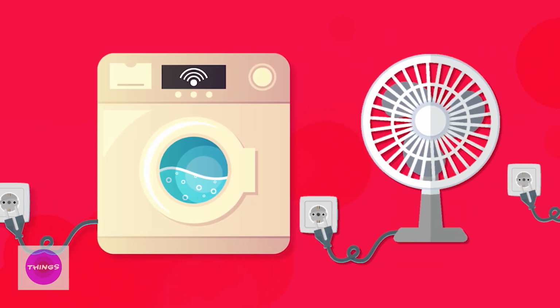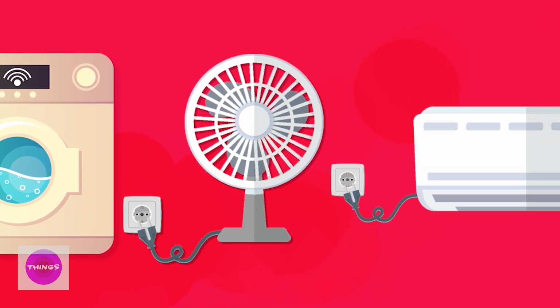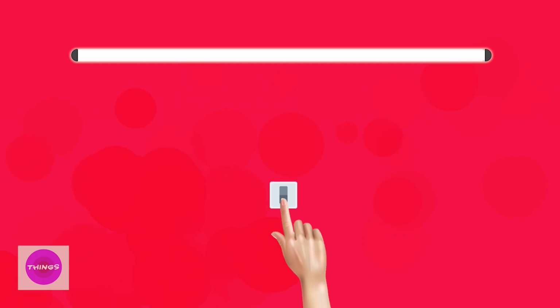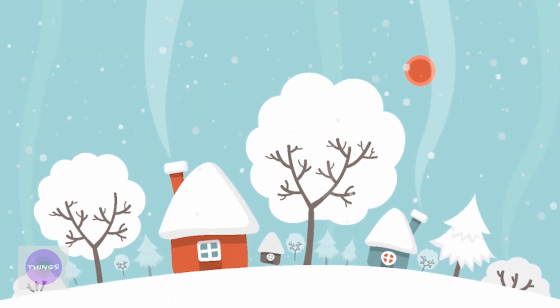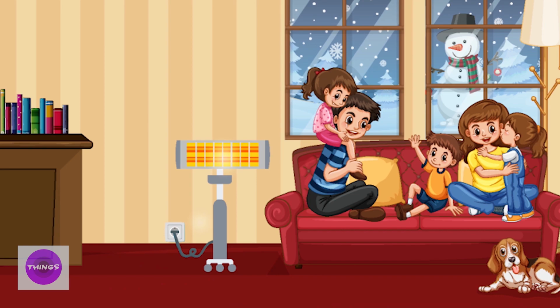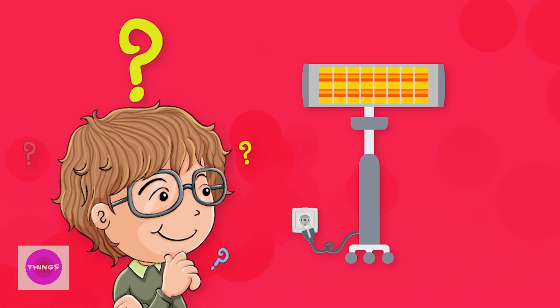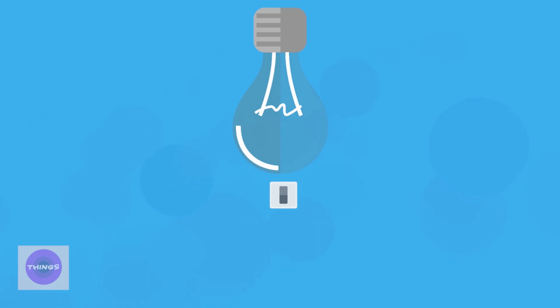We know that we need electricity to run machines. Even if you want to turn the tube light on, you need electricity. In winters, you use heaters. Now, how does a heater work? Can it work without electricity? No. Can you turn on the tube light or bulb without electricity? No.